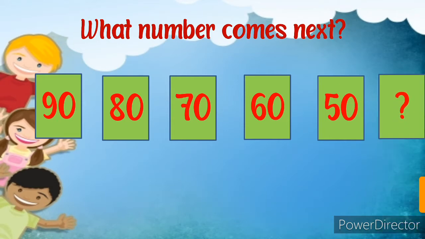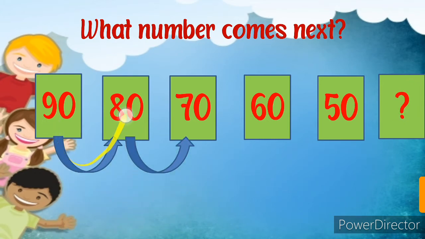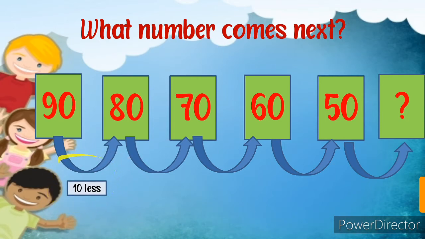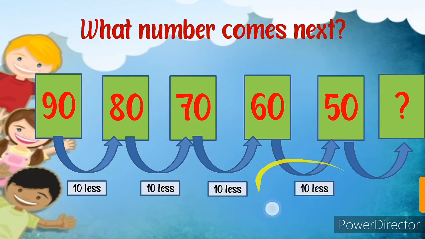And which number will come here? After 50, what do we have to do? Look everyone, 90 to 80. Again we have to move like this. Are you able to see every time? We have to observe it carefully. 90, then 80, then 70, 60, 50, and then which number will come? We will find out that here we have done 10 less, then again 10 less, which means backward counting of 10. 10 less means we have to subtract 10.